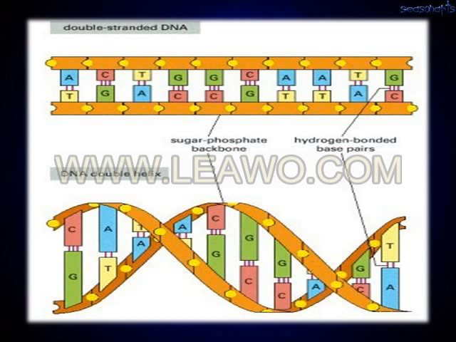Adenine always binds to thymine with two hydrogen bonds, and cytosine always binds to guanine with three hydrogen bonds. So these hydrogen bonds stabilize the double helix nature of DNA.